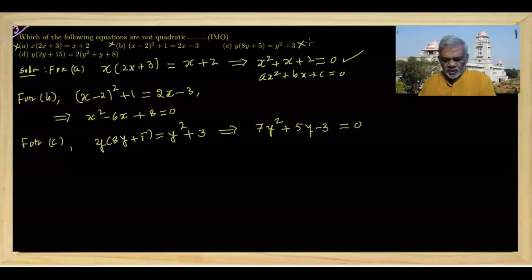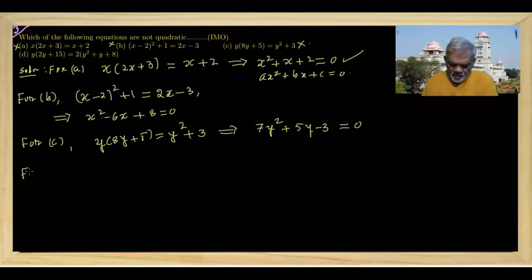Without looking into the simplification of the fourth equation, we can say it is the answer, because three are not the solution and the fourth must be the solution.